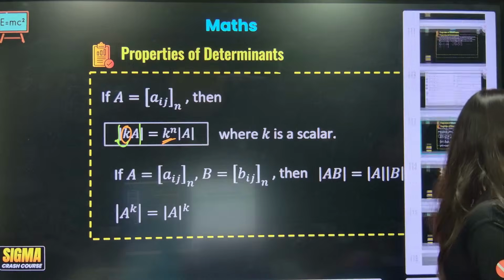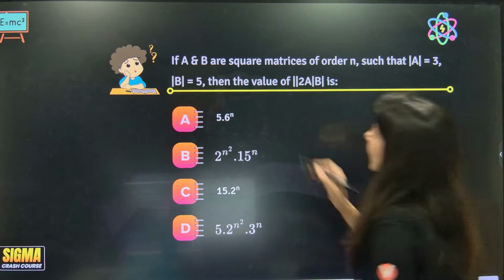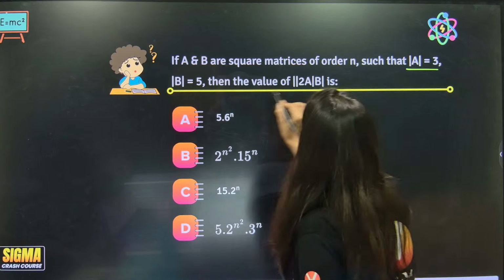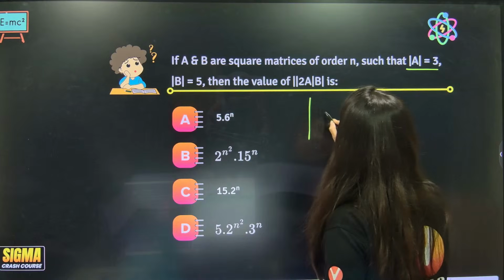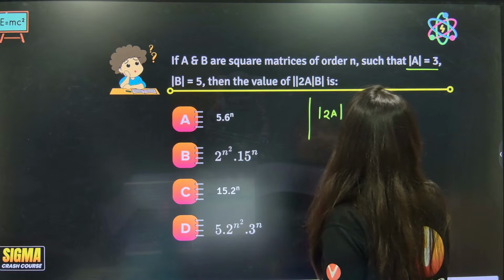Chalo, let's do one question based on it so that you understand it better. A and B are square matrices of order 3. Determinant of A is 3, determinant of B is 5. Find the value of determinant of 2A and B. Understand it very, very nicely.